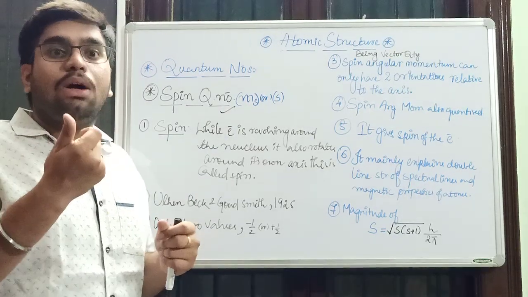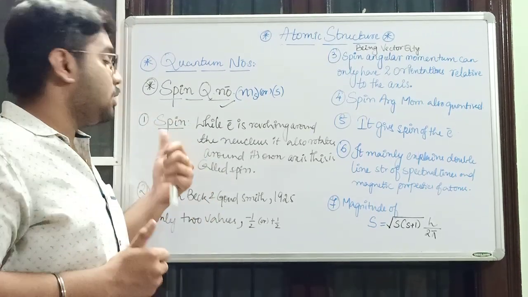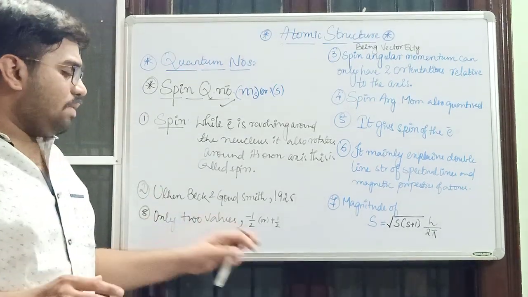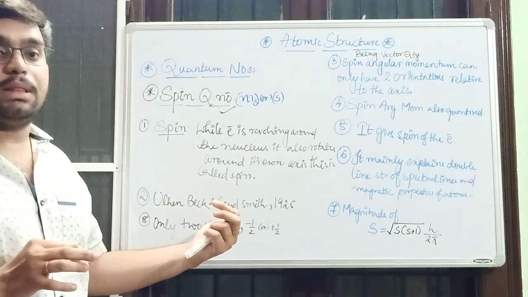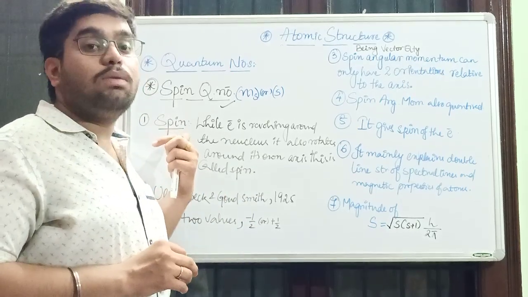This rotation along its own axis is termed spin. Spin is a term first used by Uhlenbeck and Goudsmit. These were the two scientists who discovered a quantum number called the spin quantum number.